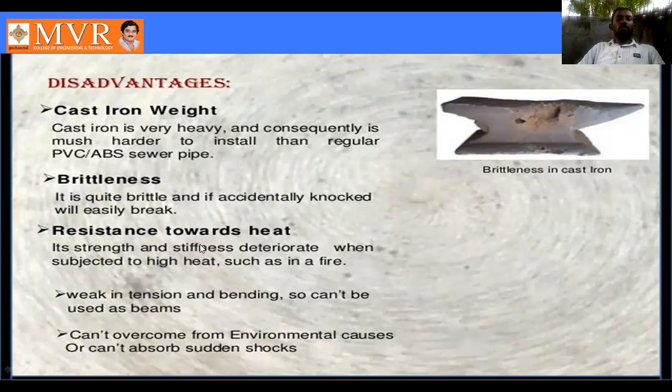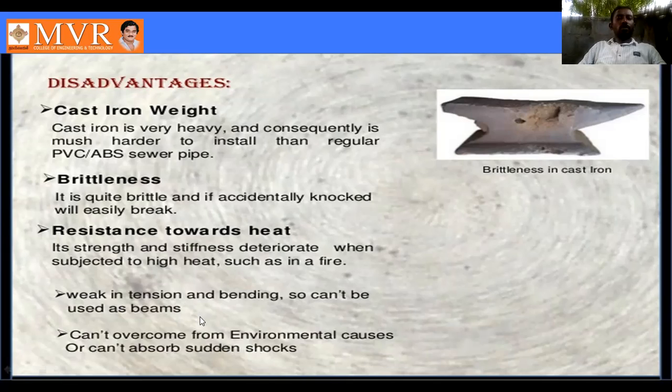The next one is resistance towards heat. When we heat cast iron, the properties change suddenly. For example, take any iron, go through a heat treatment process and heat that material, and the properties will change suddenly. That is also one of the disadvantages of cast iron.